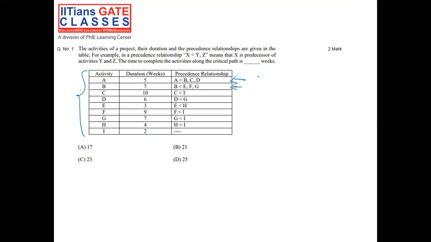So, to solve this question, first of all, we have to create a network diagram by these activities and find out the critical path. So, what is the critical path and how to calculate the critical path?